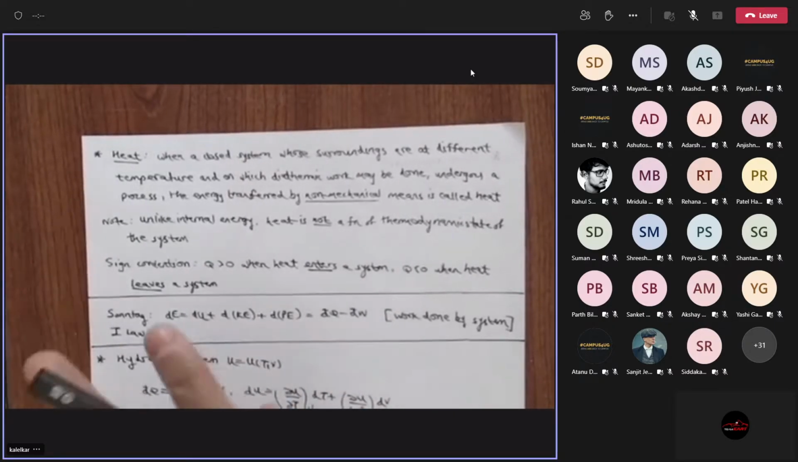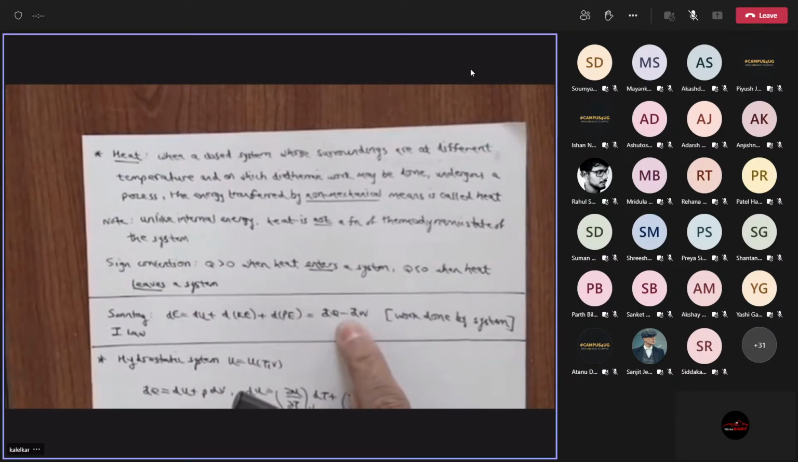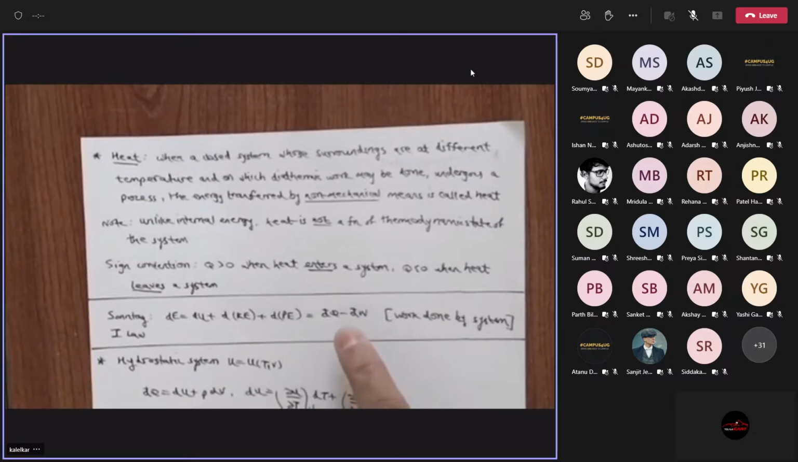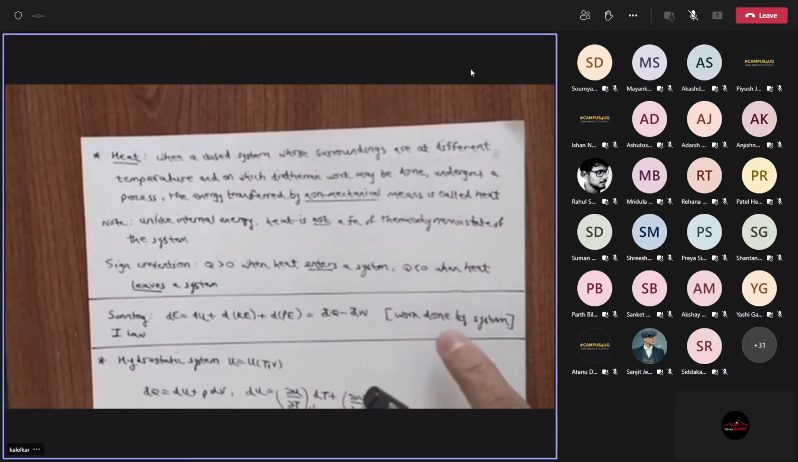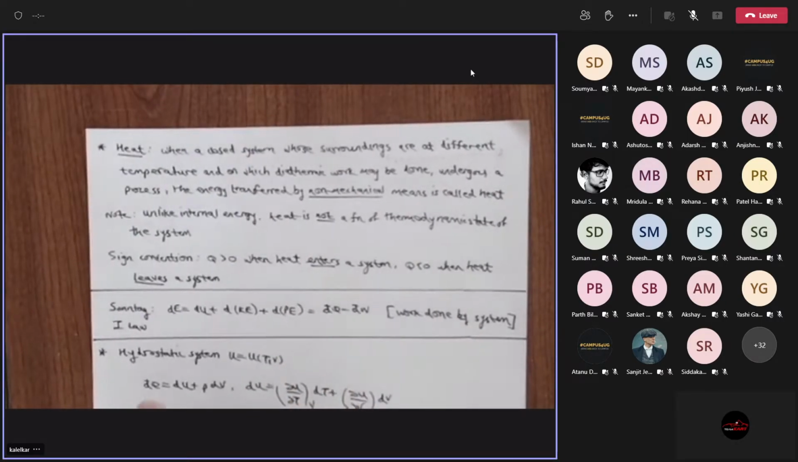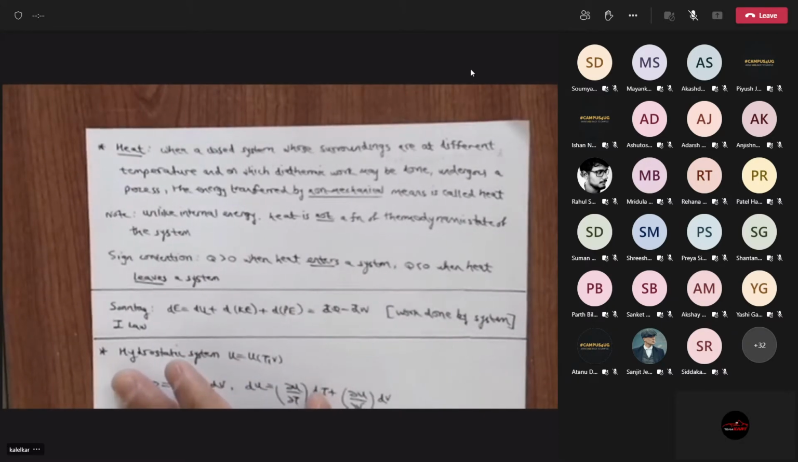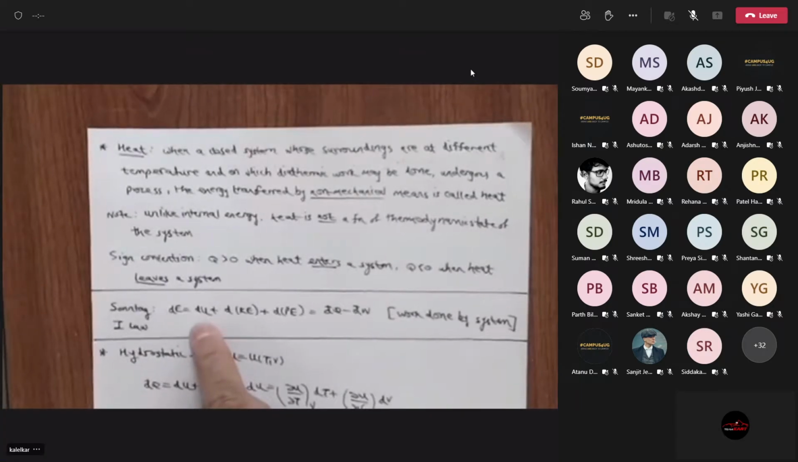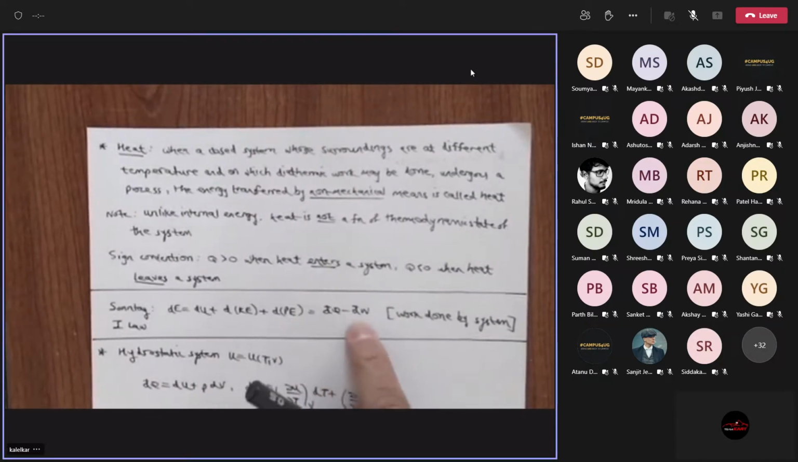But there is one more difference. So there are two differences. One is there's a negative sign here, because Sontag considers work done by the system. Szymanski considers work done on the system. So it depends on what convention you want to use. Second thing, you see the left hand side in Szymanski is just dU is dQ plus dW.